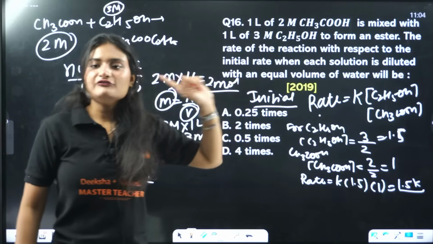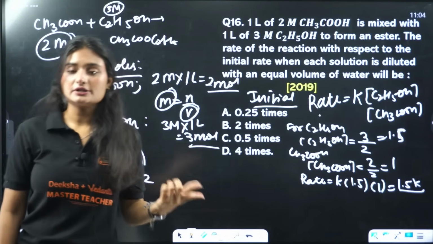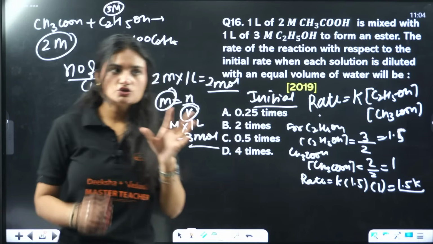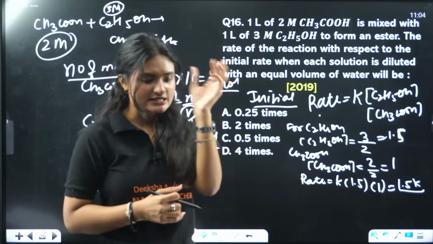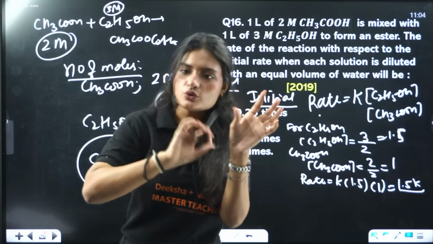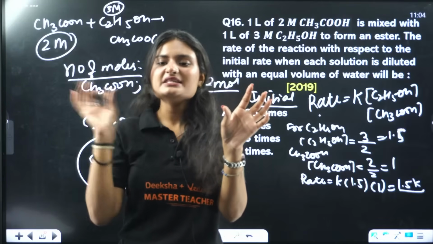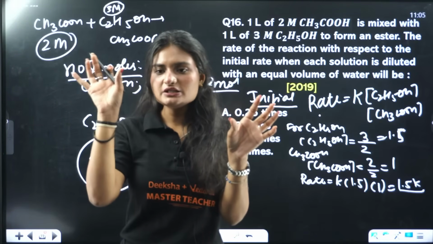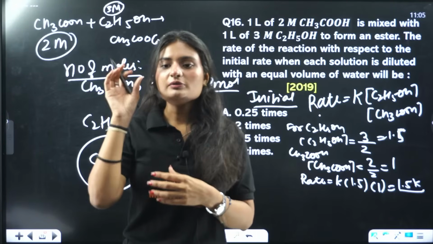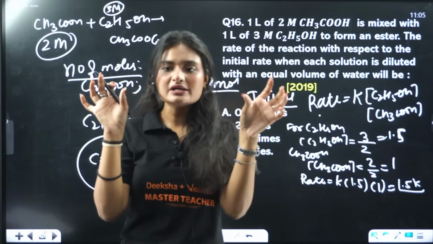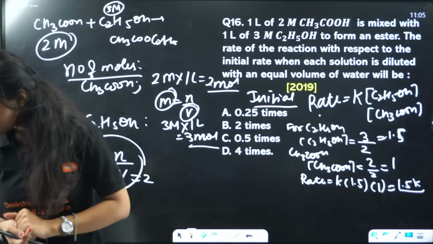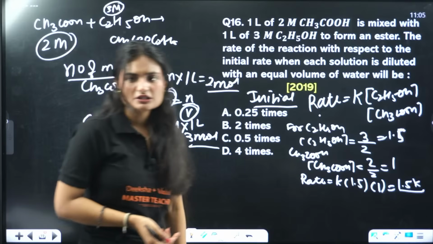Now, if we are adding equal volume of water, what will be the changed rate? So the question is simple. Initially, let's say the rate was R. After diluting the solution, when you add more volume to the solution, what will be the new rate in respect to this initial rate? It is asking for the ratio. Very simple.